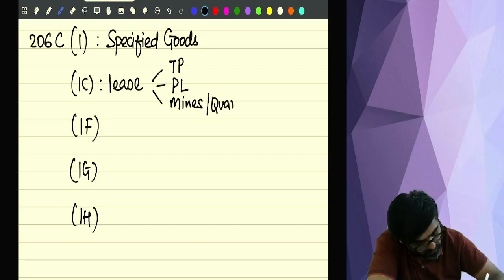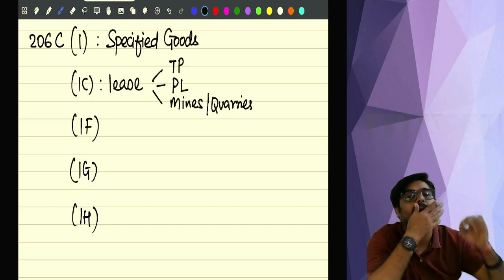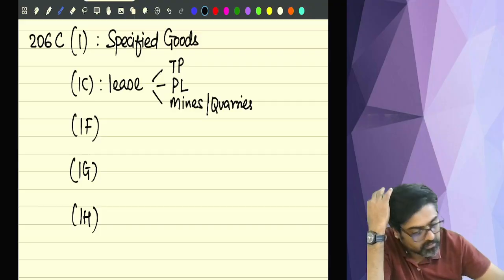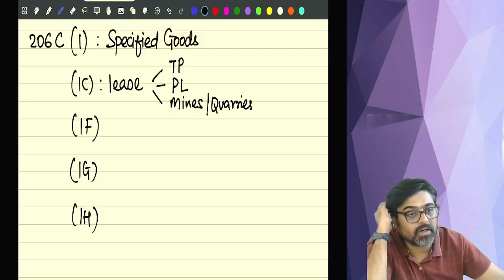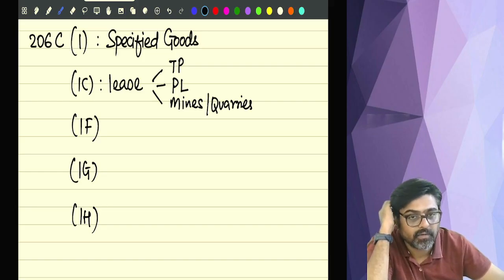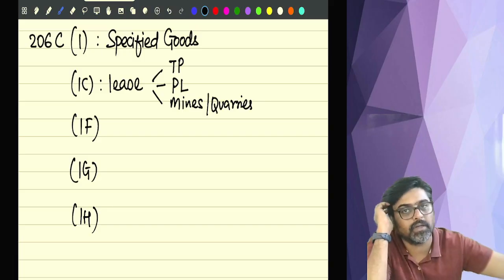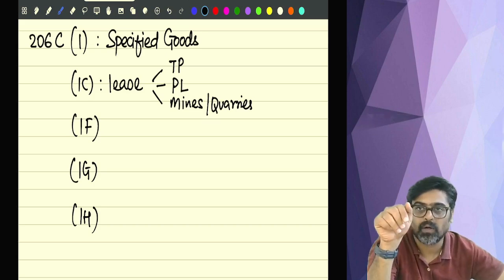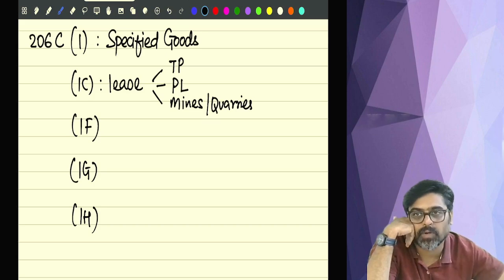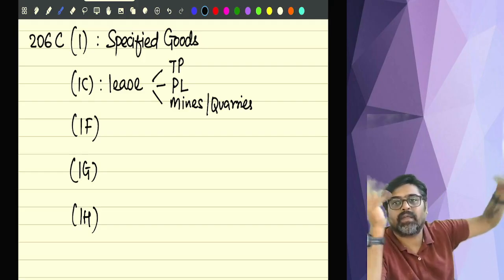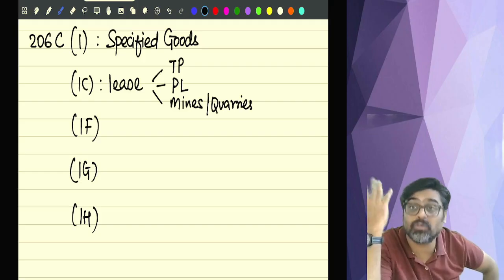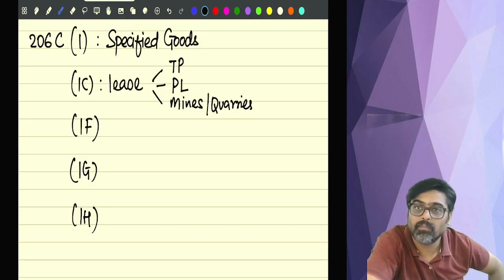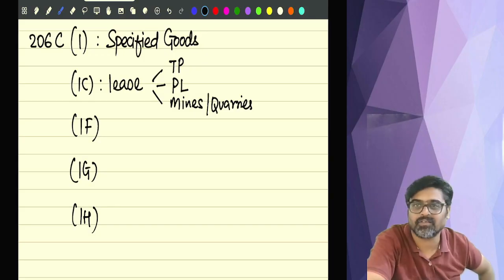So tell me, are you a lessor? Yes. Are you leasing any of these assets? Yes. So the lessor will give these assets on lease to the lessee. Why will the lessee take these assets on lease? Come on, tell me. If I am leasing you a parking lot, why will you take a parking lot on lease from me? A huge parking lot having a capacity of 1,000 cars. Why will you take this parking lot on lease from me? Because you want to do a pay and park business.